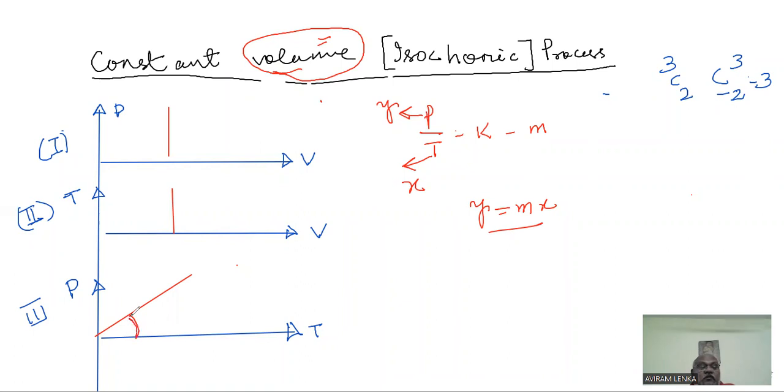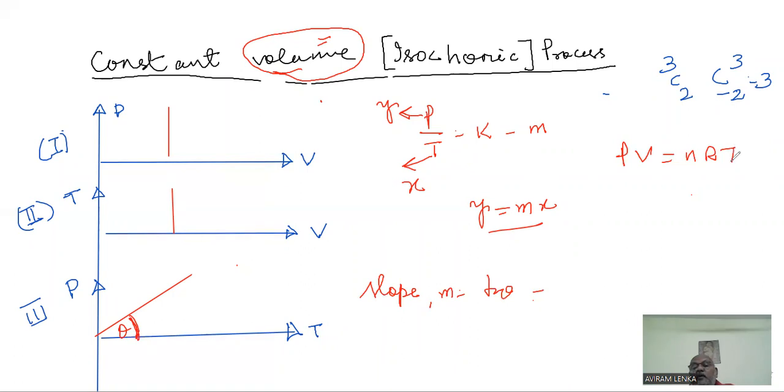Sometimes you may be requiring the slope of the line. If you consider the slope of the line, it also can be found out very easily. Slope m is equal to tan theta. We know P by T is constant, but we know PV equal to nRT, that is the universal gas equation, the mother of our old friend.